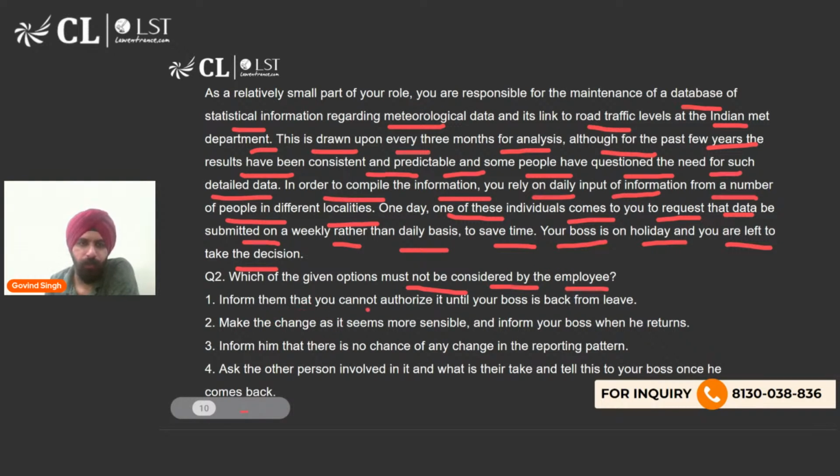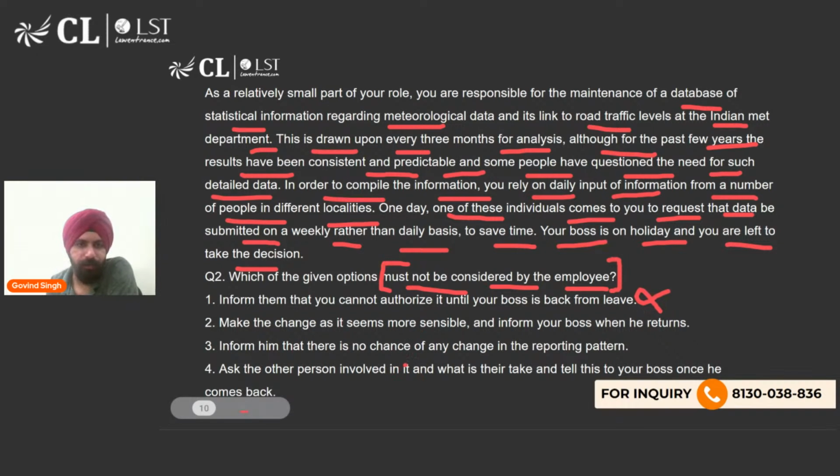Inform them that you cannot authorize it until your boss is back. So this should be considered, na? How can this be the answer? You have to give the option which must not be considered by the employee. Inform them that you cannot authorize it until your boss is back from leave. Yeah, this can be considered, so wrong.